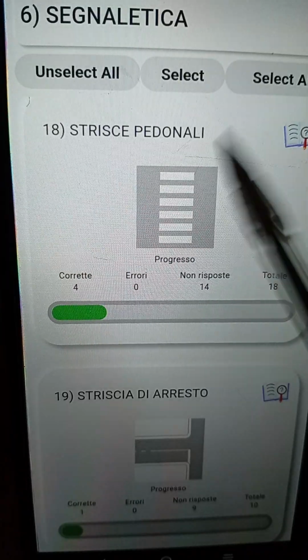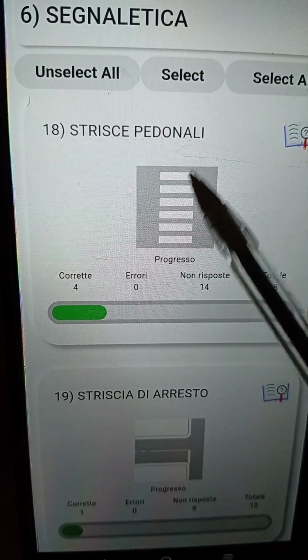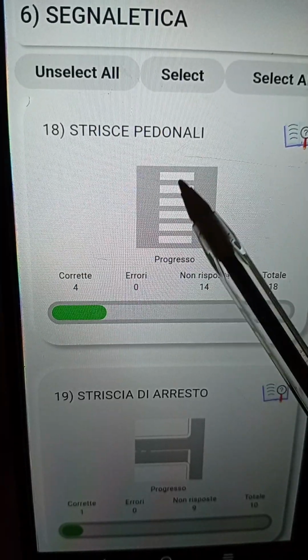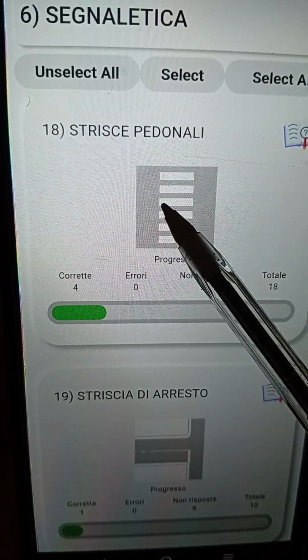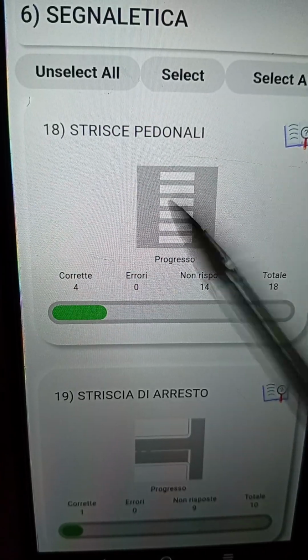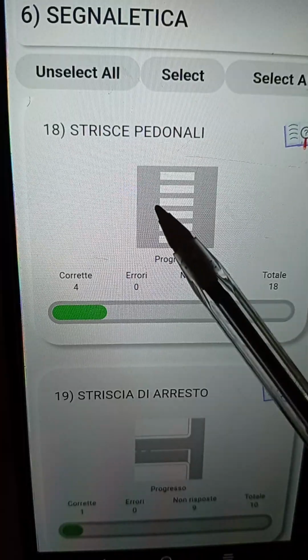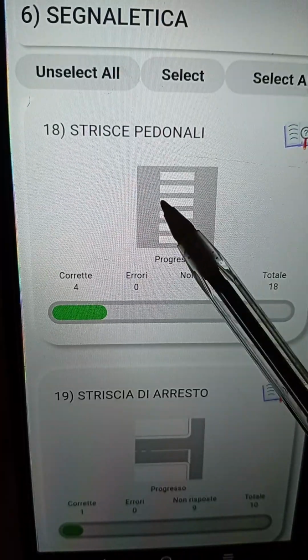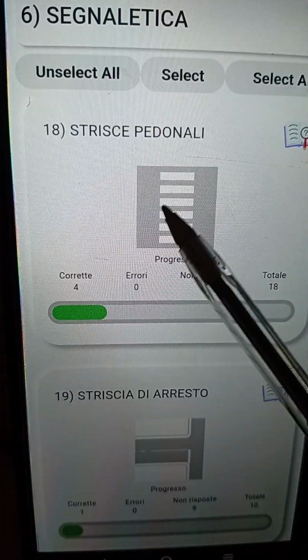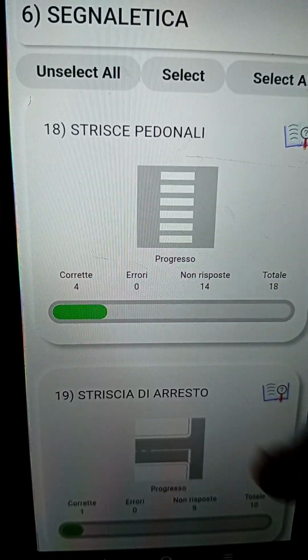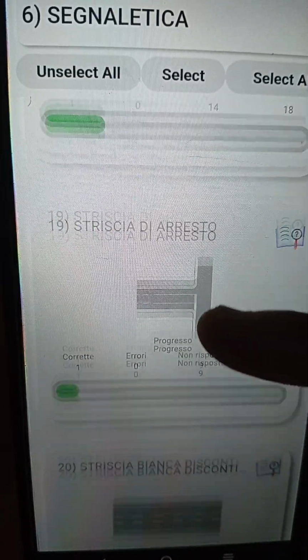Now, when you are driving on the road and you see the pedestrians circulating on the carreggiata, what are you supposed to do? You're supposed to give precedenza to the pedoni. Simple as A, B, C, D. Capito? You slow down or you stop and you give precedenza to the pedestrians. Okay, andiamo avanti. Let's be very fast.